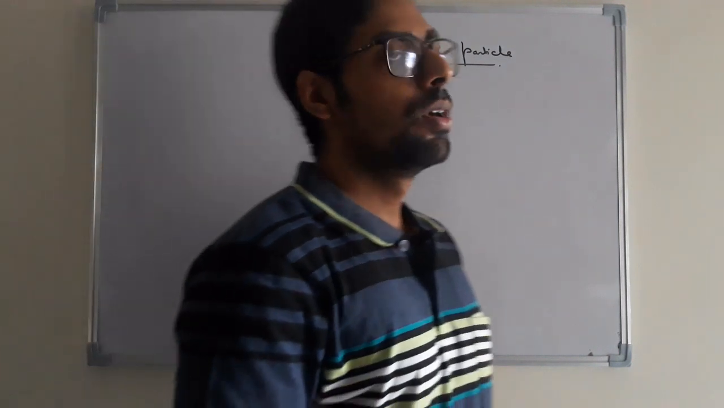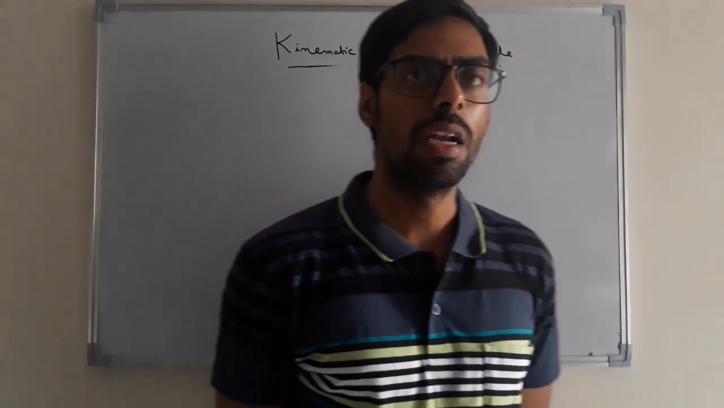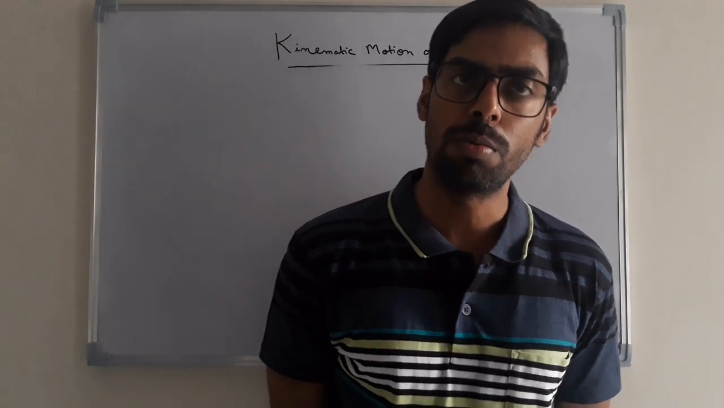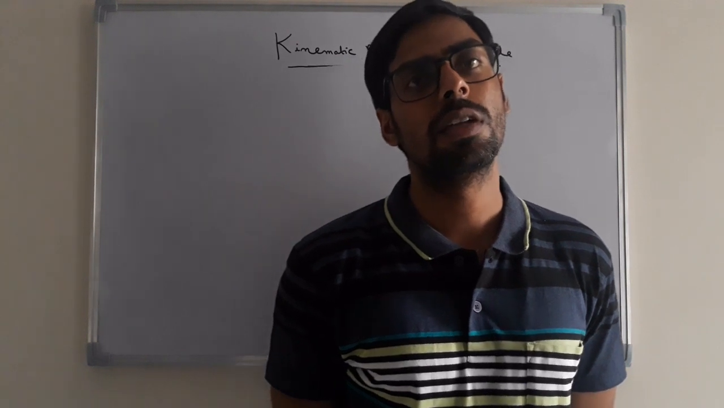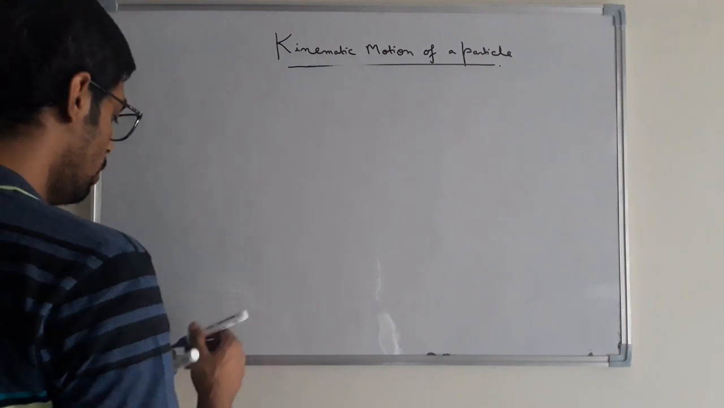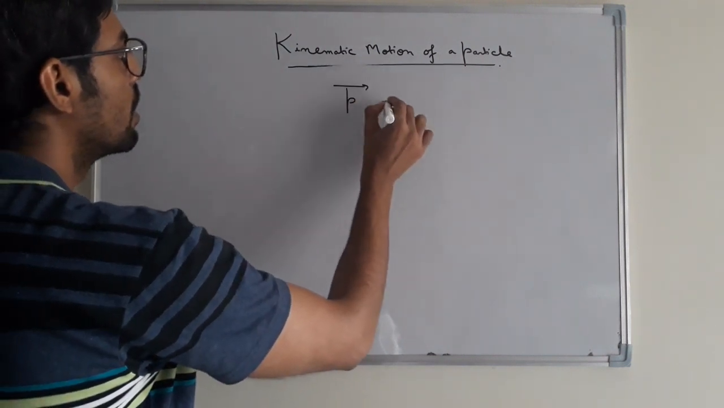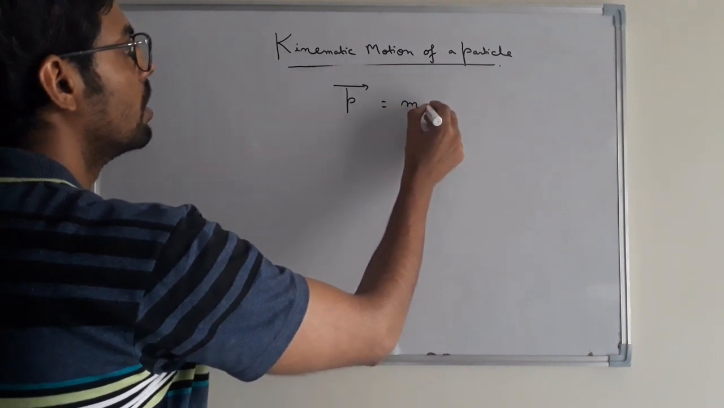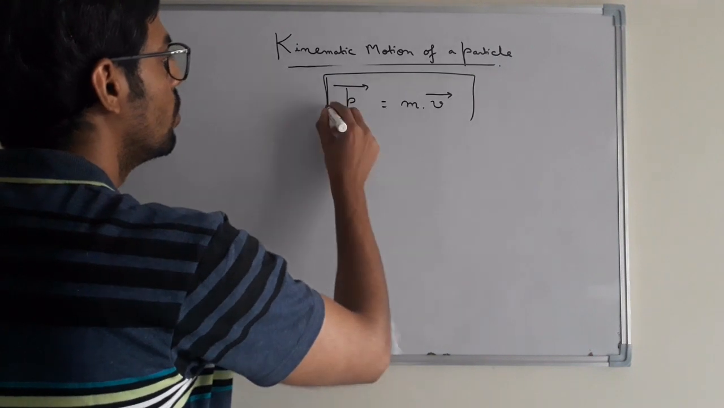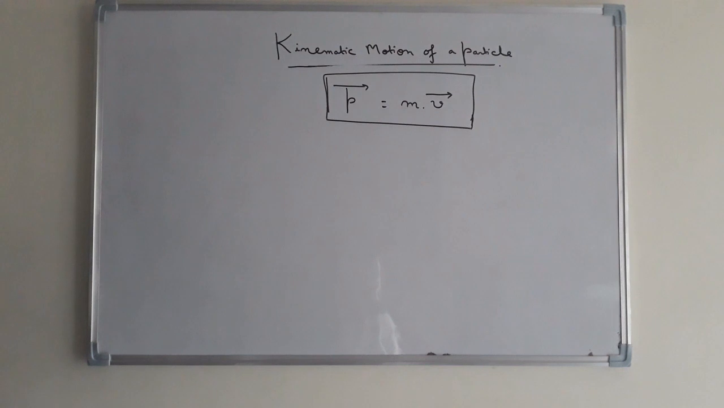Next, we will define another parameter, which is the momentum of a moving particle. What is the momentum of a moving particle? In case of a particle in motion, the momentum is defined by the product of the mass of the moving particle and the velocity of the moving particle in a certain direction. Therefore, the momentum is defined as p vector equal to mass m into velocity v of the moving particle. This is the momentum of a particle in motion.